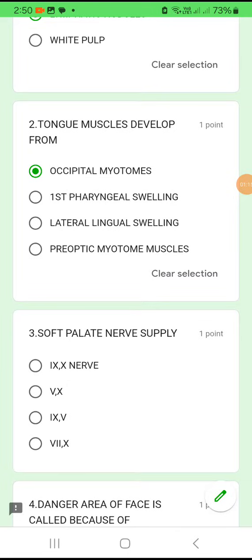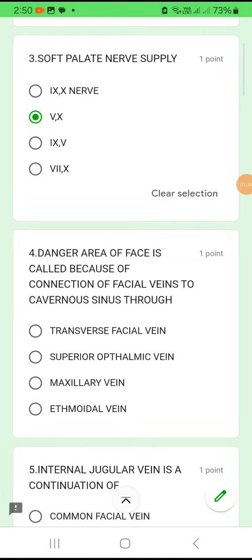Question number 3. Soft palate nerve supply. So just remember, there is a hard palate and behind it you have the soft palate, and soft palate innervation is from the 5th and the 10th cranial nerve. Okay, the trigeminal nerve and the 10th cranial nerve. So option B is the answer. Question number 4. Danger area of face is called so because of the connection of the facial vein to the cavernous sinus through which vein? The infection will transmit easily from the facial vein to the cavernous sinus through the transverse facial vein, or superior ophthalmic vein, or maxillary vein, or ethmoidal vein. The answer is superior ophthalmic vein.